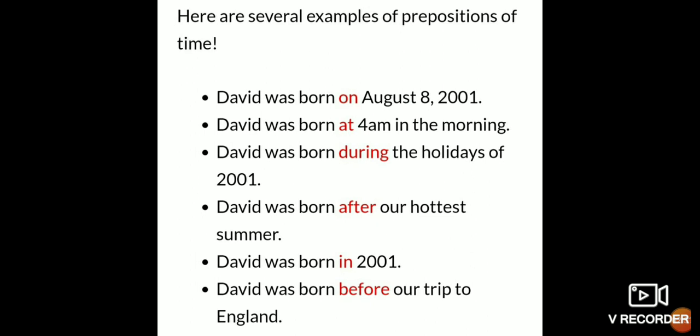You can see here, David was born on 20 August 2001. See here, we have used on. David was born at 4 a.m. Here also we are indicating time. David was born during the holidays. It is also indicating time. David was born after the hottest summer. Here also we are indicating time. So these all prepositions are indicating time.